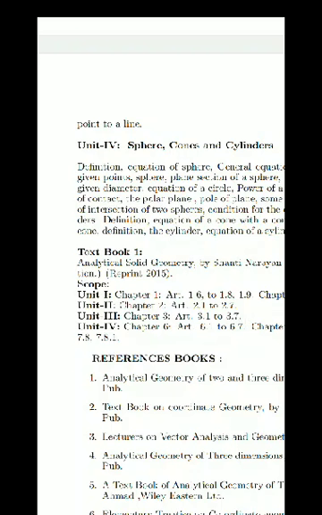So, in this chapter, definition of sphere, definition of cone and definition of cylinder we will discuss.